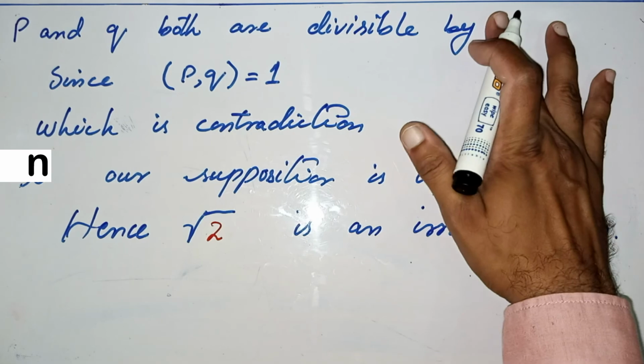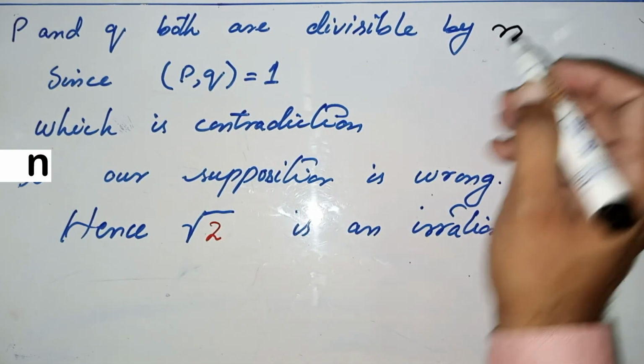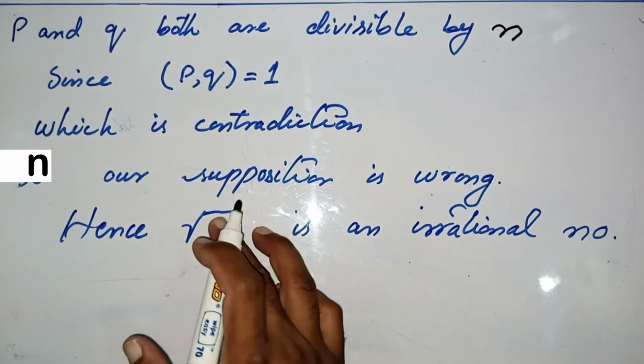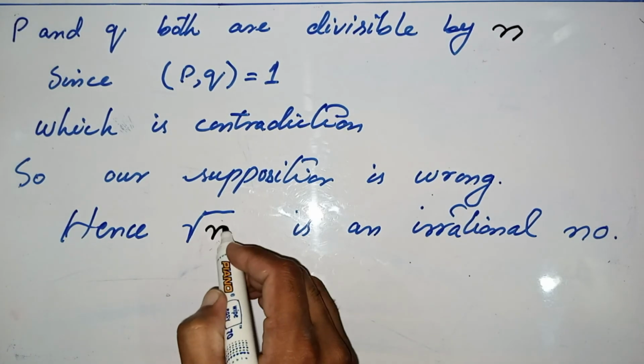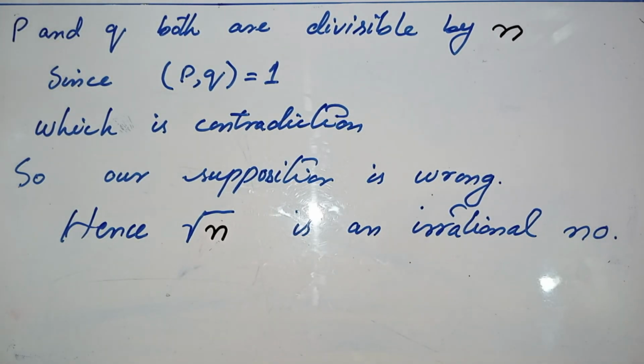Similarly you can write here n, so therefore square root of n is an irrational number.